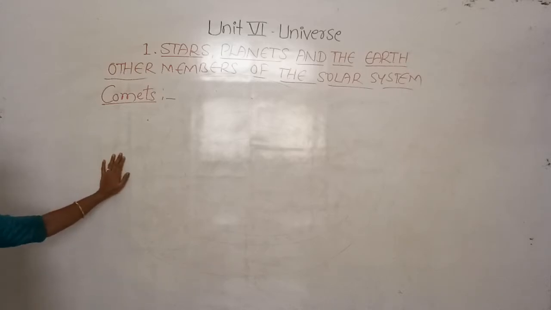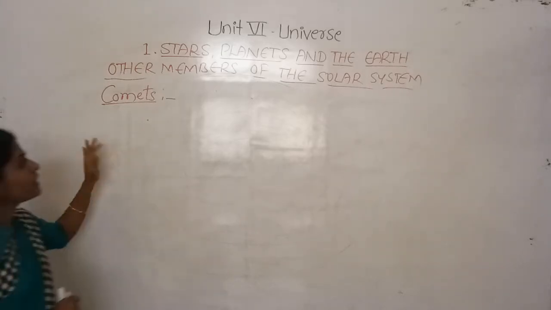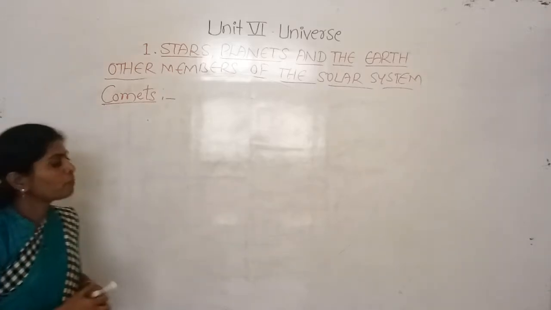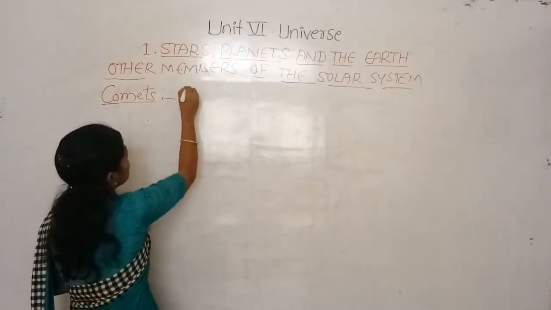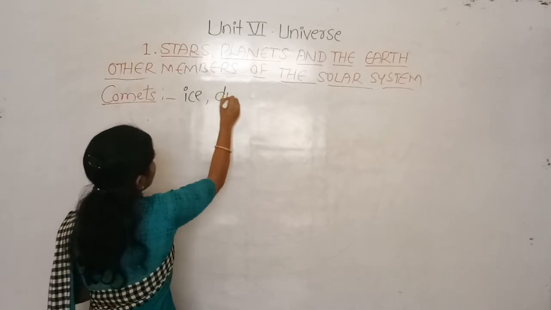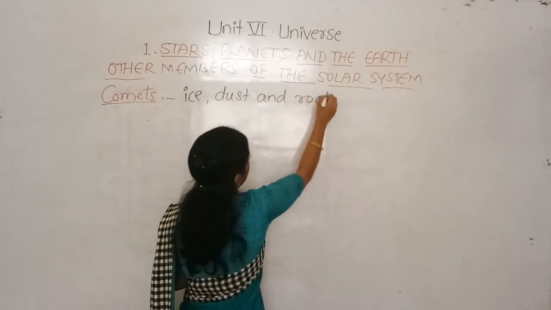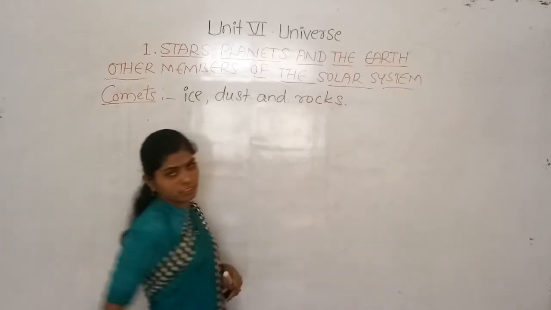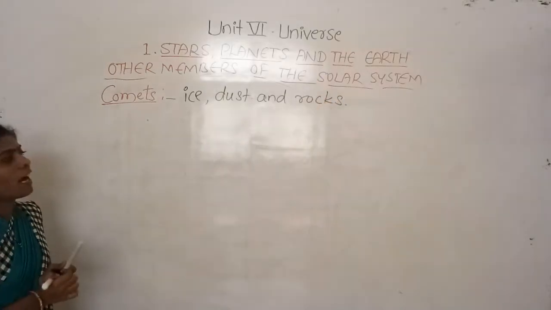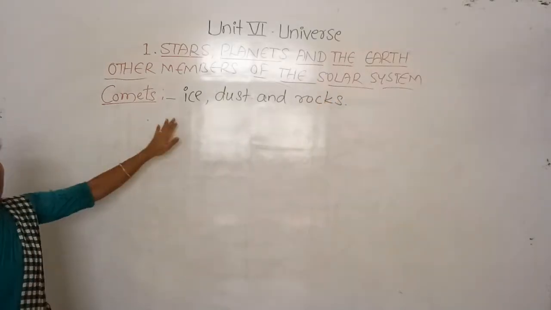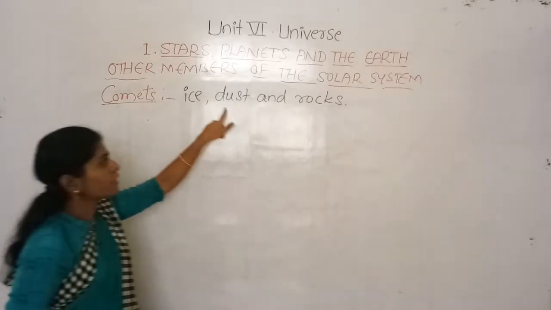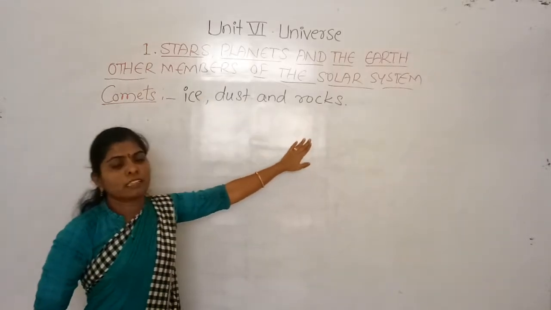Comets are bodies, we can call them celestial bodies, and these comets are made of ice, dust and rocks. Ice, dust and rocks. The comets are the bodies which are made of ice, dust and rocks.